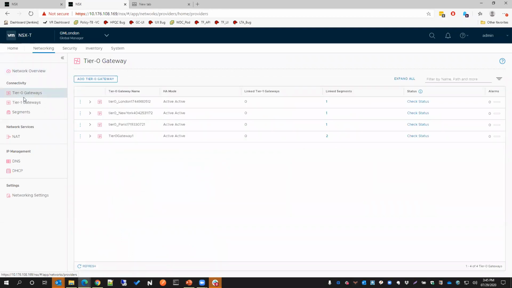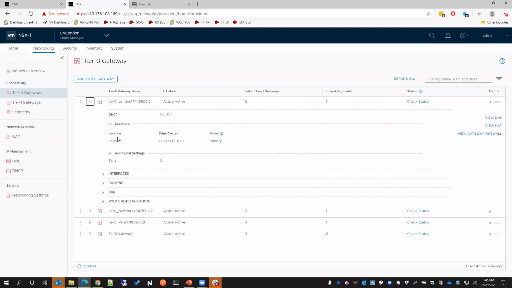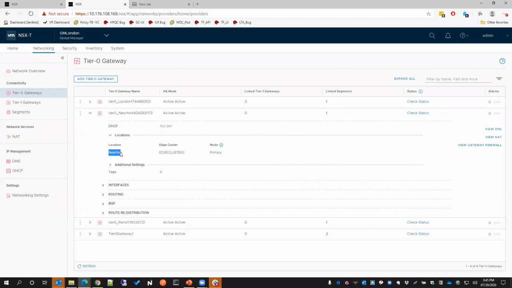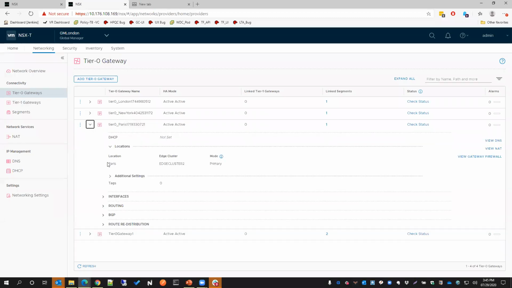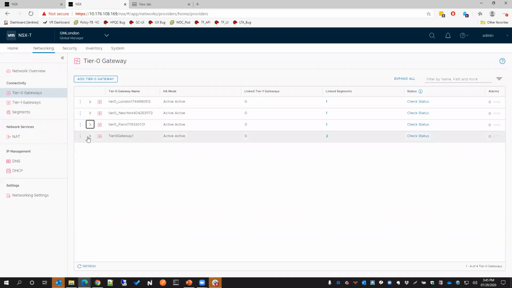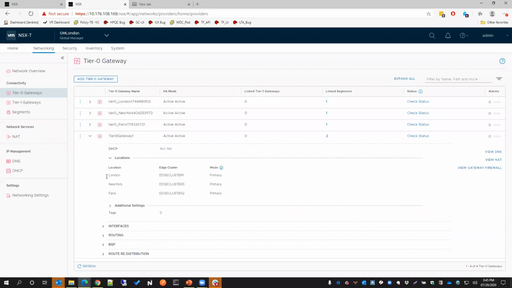So here, if you see, I have created tier 0 gateway 1, tier 0 for Paris, tier 0 for New York, and tier 0 for London. I have configured a tier 0 for London, New York, and Paris from the global manager, so that I can view all my tier 0s from the same console. If I go to this tier 0, the location is just London. For New York, the location is just New York. For Paris, the location is just Paris. And for tier 0, this is spanned across all the 3 locations.